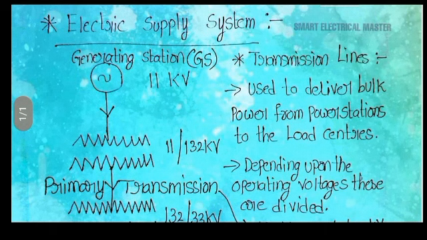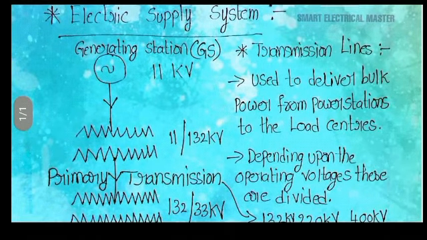Transmission of power can be done in two ways. The first is the AC system and the second is the DC system. Every system has its own advantages and disadvantages, but in usual practice we prefer AC transmission systems. There are many advantages of using the AC transmission system.